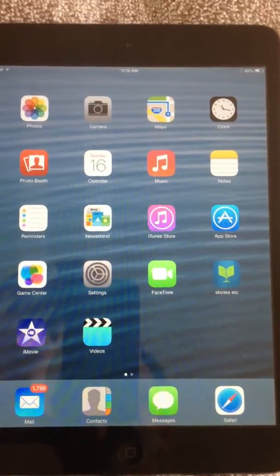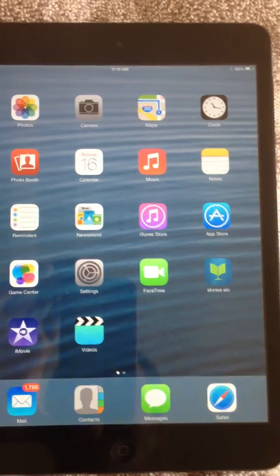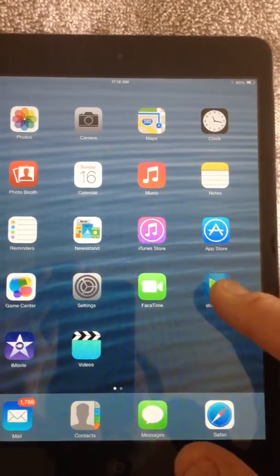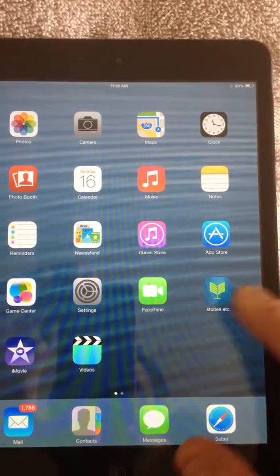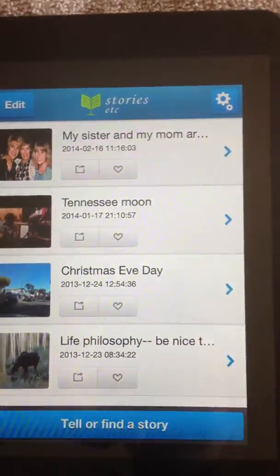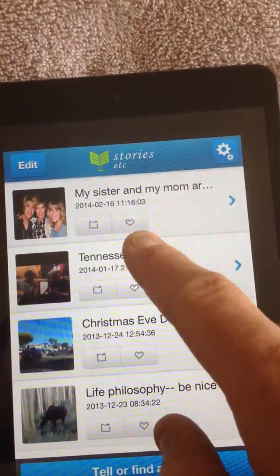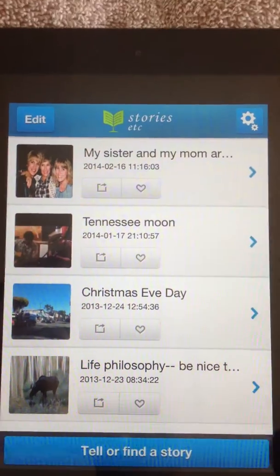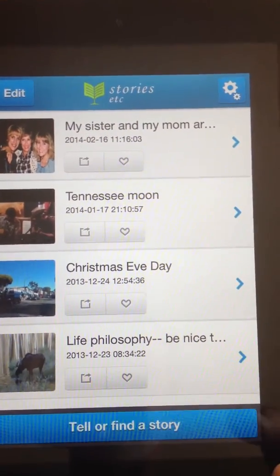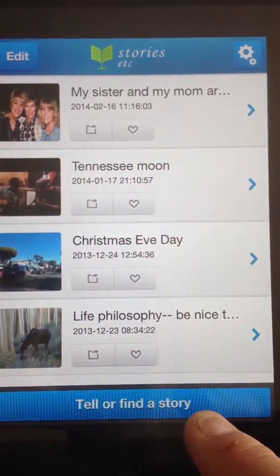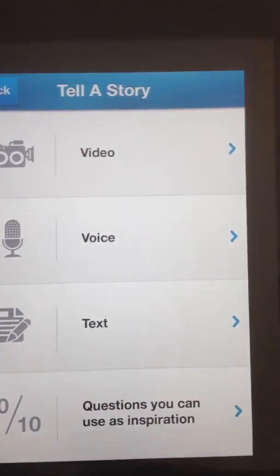So again, Stories, etc. is running on this iPad, and you just need to go down to the icon right here, the button for Stories, etc., like any other app, and click on it, and up comes the app. As you'll see, the last few stories that you've told and saved or shared are there for your perusal, or you can go down to the bottom that says Tell or Find a Story. So then you click on that.